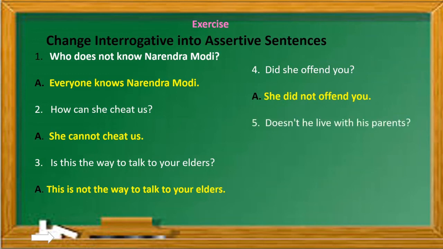Fifth, doesn't he live with his parents? Now here we cannot say whether he lives or not. Okay, so you can give an answer in affirmative or negative, both will do. So we can say he doesn't live with his parents, or we can say he lives with his parents. It depends, because it is not a universal truth like doesn't fish swim in the water. Okay, so in such cases we can say it confidently, but in this kind of sentences you can answer any way you like.